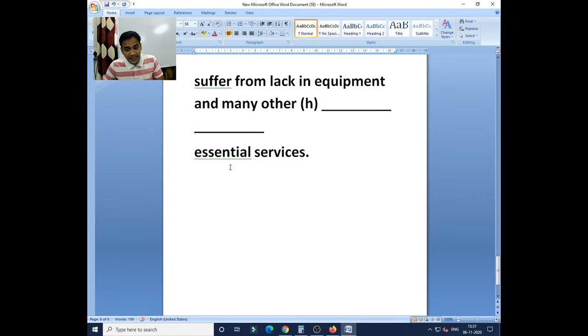suffer from lack in equipment and many other essential services. Suffer from lack in equipment. Where is the mistake? Column number H, you see, where is the mistake? Suffer from lack in equipment and many other. Okay, Tanmay, you have written in into of lack of. Suffer from lack of equipment. Let me check whether you are correct or not.